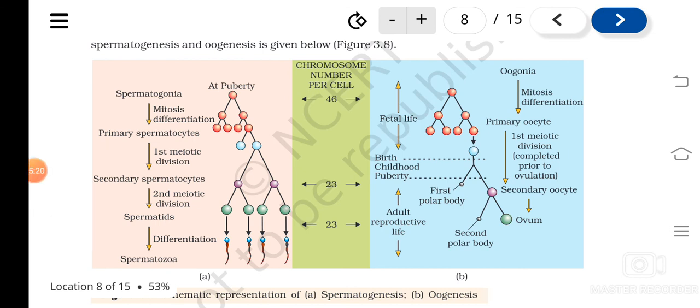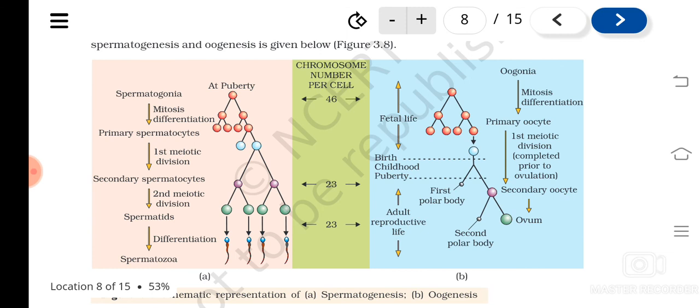Oogonia undergo mitosis and form primary oocytes, and in that stage itself it is kept there. When they form different layers around it, first they form the primary follicle, secondary follicle, tertiary follicle, and then the Graafian follicle will be formed.